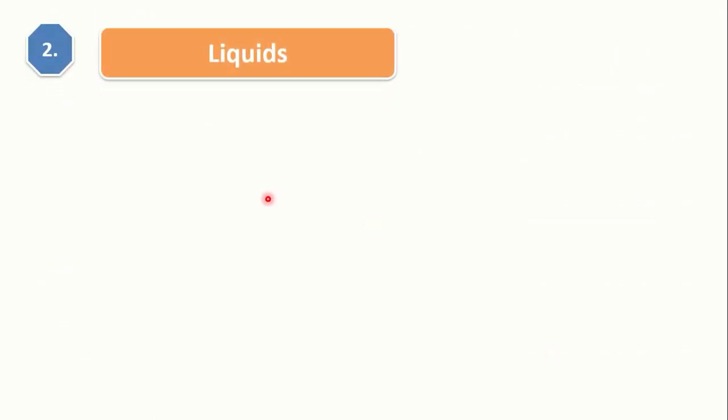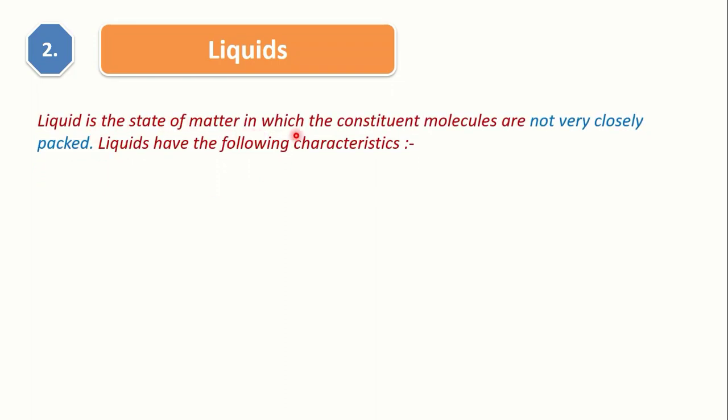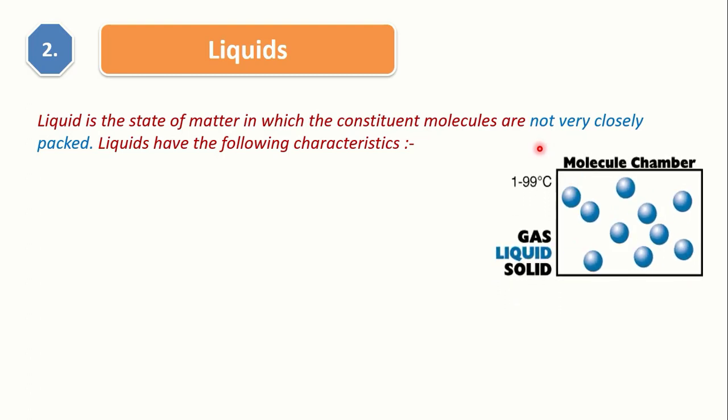Second state of matter is liquid. Liquid is the state of matter in which the constituent molecules are not very closely packed. Liquids have the following characteristics. The molecules present in the liquid do not have intermolecular force of attraction as strong as in solids. They have less intermolecular force between them and a large intermolecular space between them.